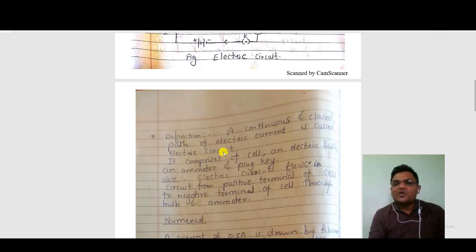As we see, this is a closed circuit. It is not open, and it is a continuous path of electric current, which is called an electric circuit. It comprises a cell, an electric bulb, an ammeter and a plug key. Okay, this is an electric circuit. Electric current flows in a circuit from the positive terminal of the cell to the negative terminal of the cell through a bulb and ammeter.